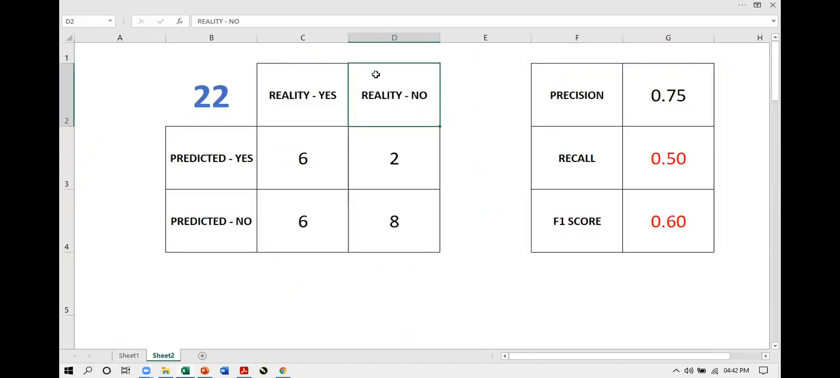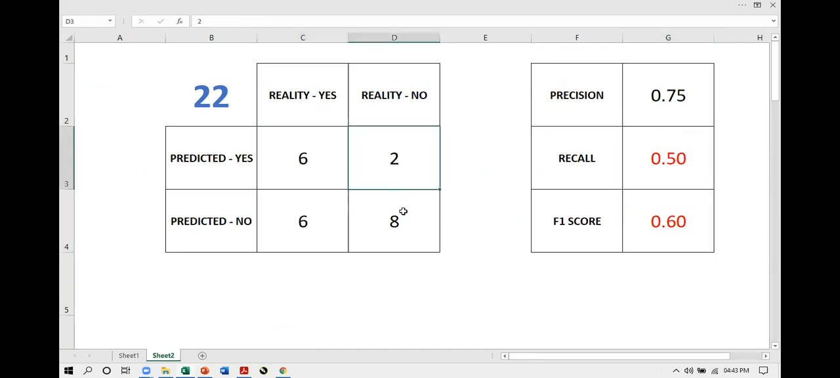Like another example is here for you, by the help of the confusion matrix. Here total 22 cases are there. True positives 6, false positive 2, true negative 6, false negative 8. And see the condition of precision, recall and F1 score. F1 score is low because recall is low.